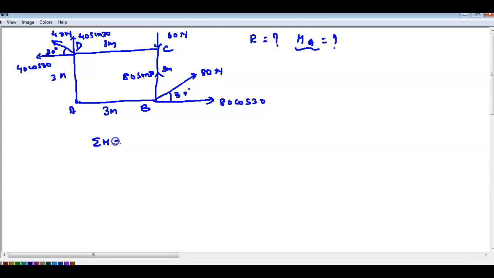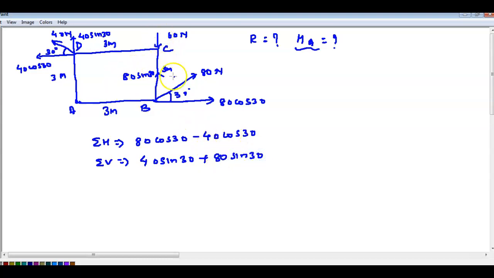The horizontal force is equal to 80 cos 30, and this is in the opposite direction, minus 40 cos 30. The vertical force, how much can you write? Upward is going this one: 40 sin 30 plus 80 sin 30 minus 60.